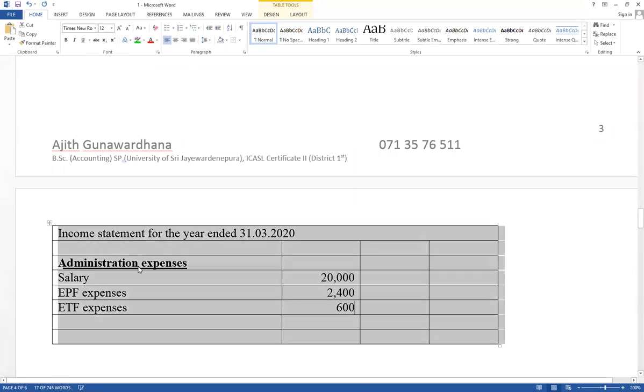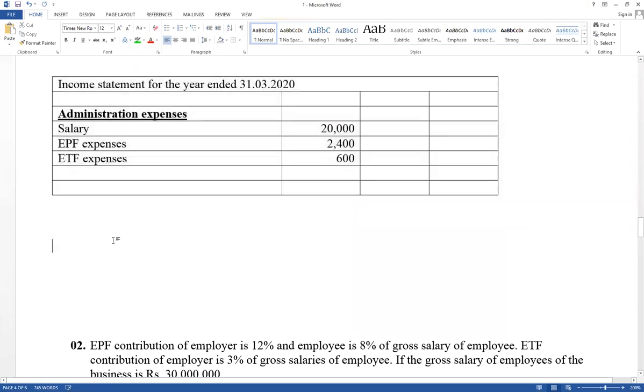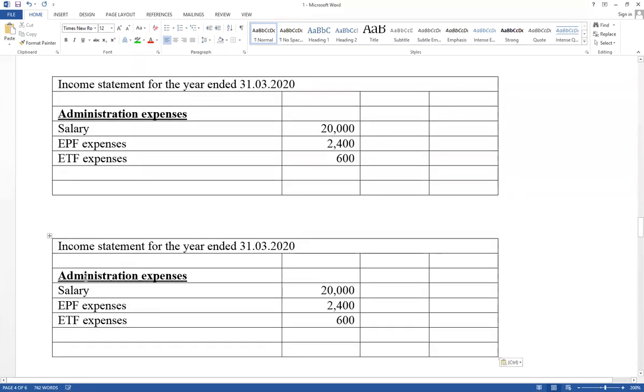And think about statement of financial position also. EPF payable and ETF payable should be included under current liability.